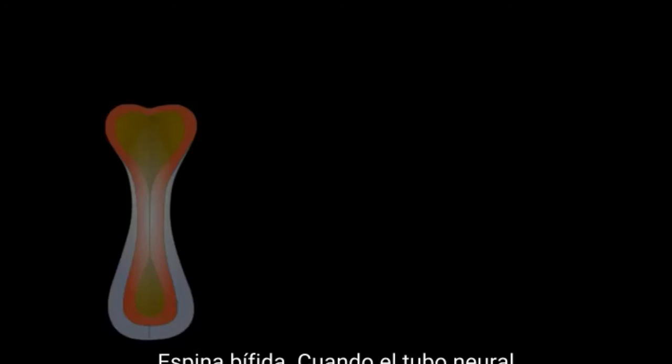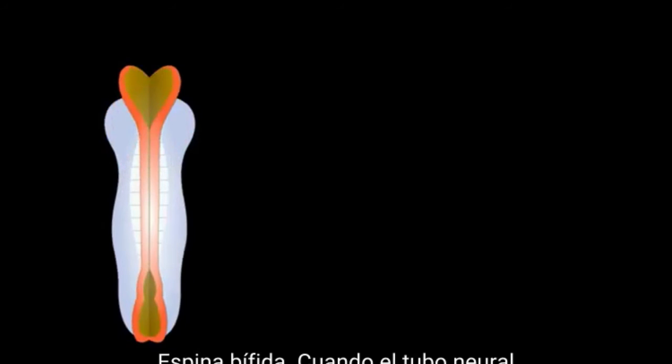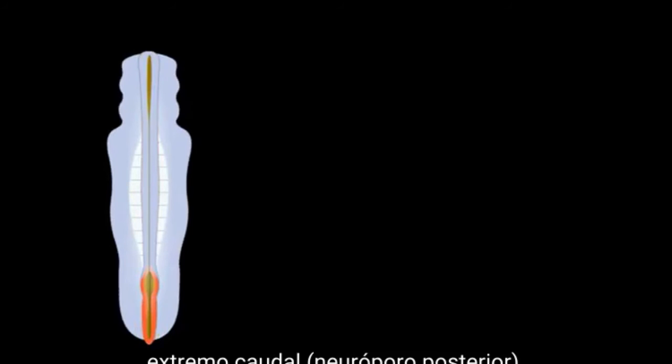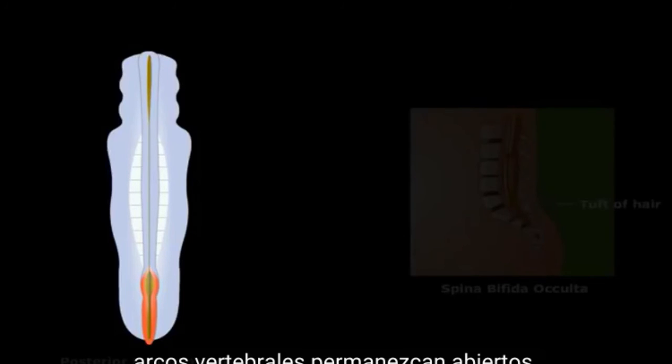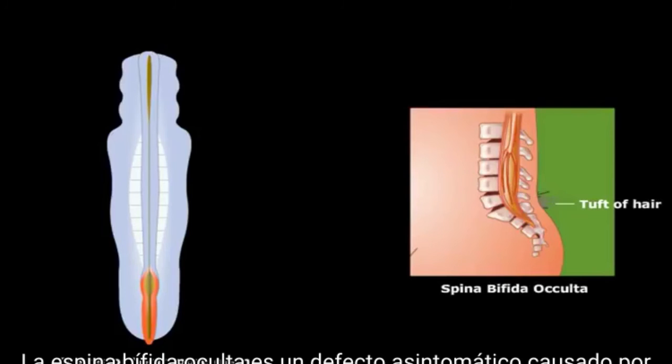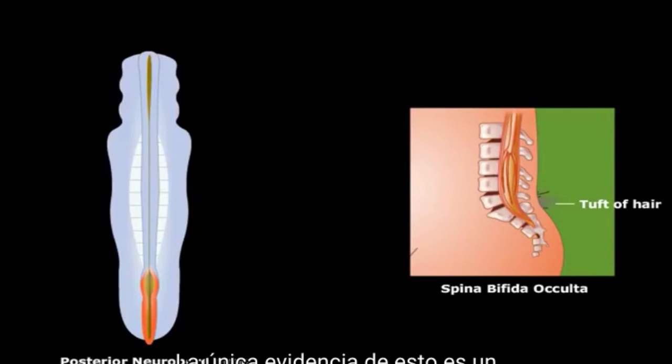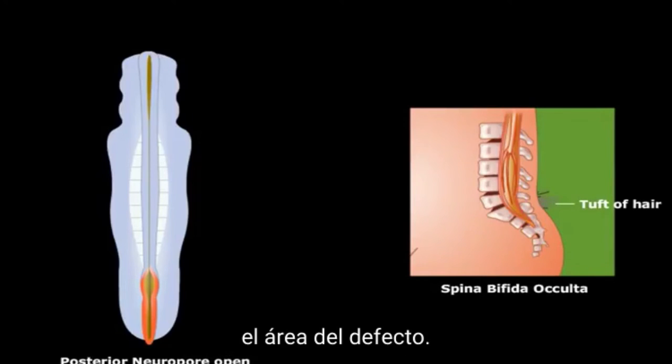Spina bifida is the failure of the neural tube to spontaneously close at the caudal end. Vertebrae overlying the defect do not fully develop, causing the vertebral arch to remain open. Spina bifida occulta is an asymptomatic defect caused by failure of the 2 halves of the vertebral arch to fuse at the midline. The only evidence of its presence may be a small tuft of hair over the defect.